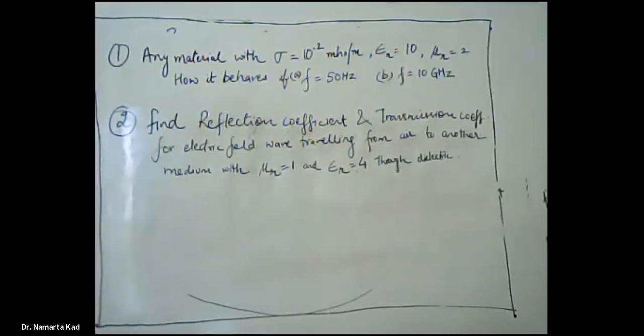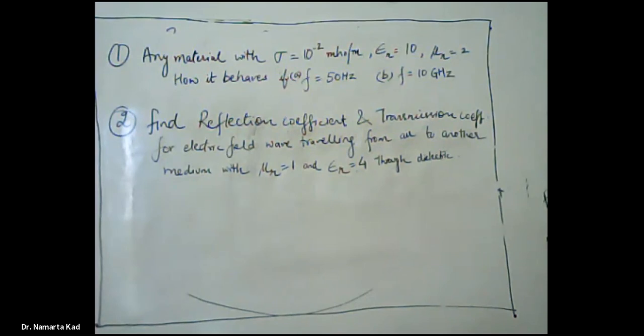Here on your screen, the first numerical is: any material with sigma equal to 10 raised to power minus 2 mho per meter, epsilon r equal to 10, and mu r equal to 2. How does it behave? A part: if the frequency is 50 hertz, and B part: if the frequency is 10 gigahertz. It means you have to tell whether the material behaves as a conductor or as a dielectric. So in this case we have to calculate the condition for the dissipation factor.